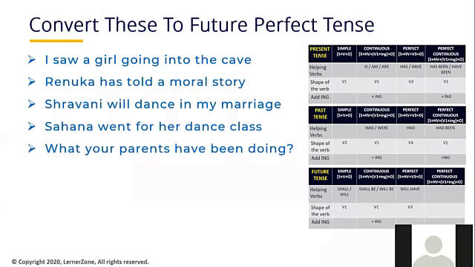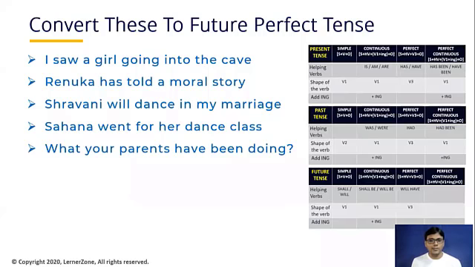Have. Again, please look at this. What is the helping verb we are using here? Have been. Correct. Have been is a helping verb. So, which tense is this sentence written in? Present perfect continuous tense. Very good, Varuni.